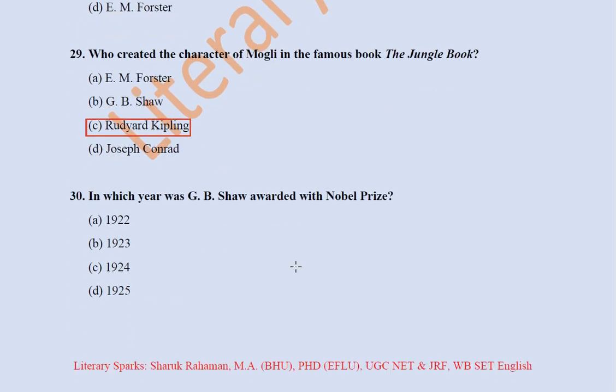Next question, in which year was G.B. Shaw awarded the Nobel Prize? This also becomes important, friends. In the exam, you may have questions on Nobel Prize writers or Pulitzer Prize writers. He was awarded the Nobel Prize in 1925. You can remember this easily. 1925 is also the same year when the Communist Party of India was established.